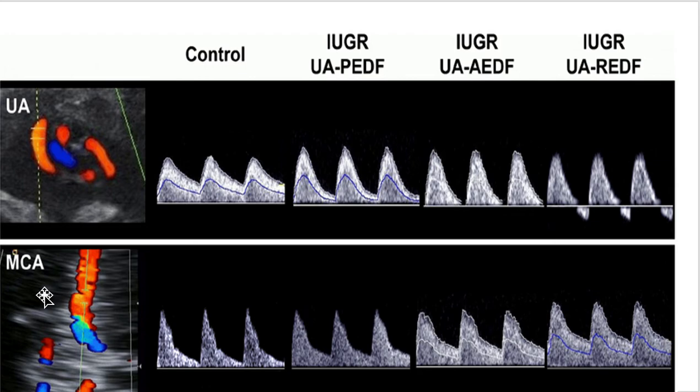While in the middle cerebral artery, I see the opposite. I see that from normal to severe state of intrauterine growth restriction, there is increased diastole. So in this case, diastole significantly increases. It means that my PI, pulsatility index, decreases in the middle cerebral artery.